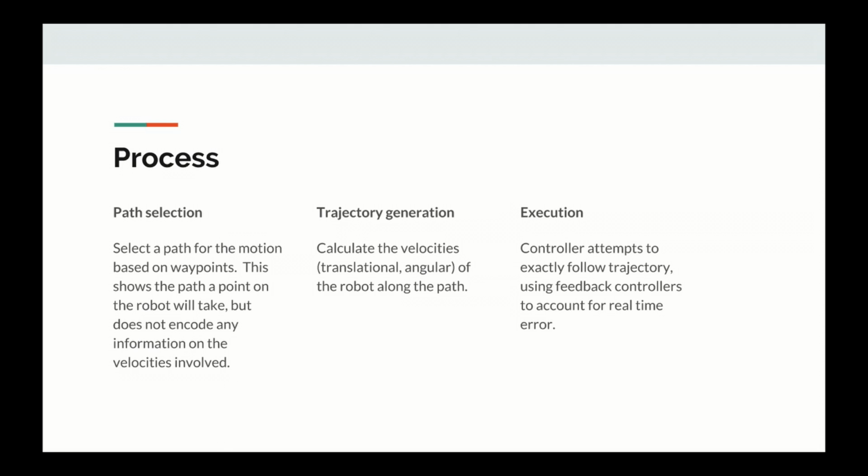Then you can go to trajectory generation, where you actually calculate the velocities, translational and angular, of the robot along the selected path. Finally, there's execution, where you have some kind of controller that attempts to exactly follow the trajectory. This might involve feedback controllers to account for real-time error. So, starting with path selection.